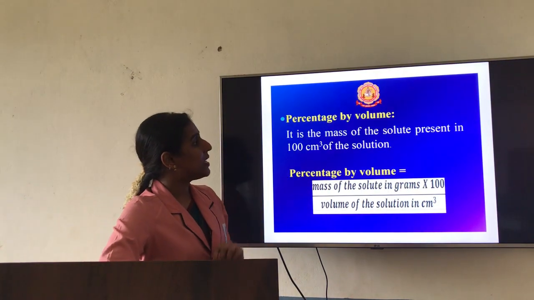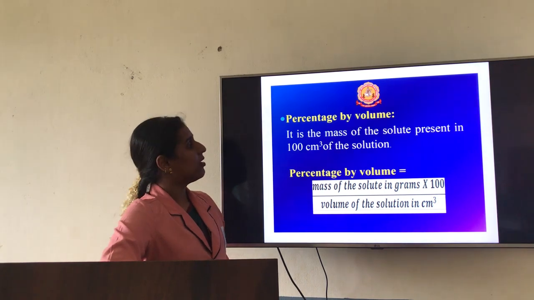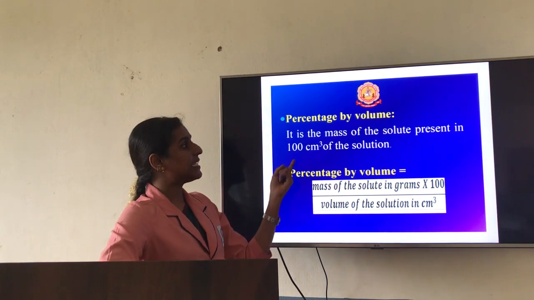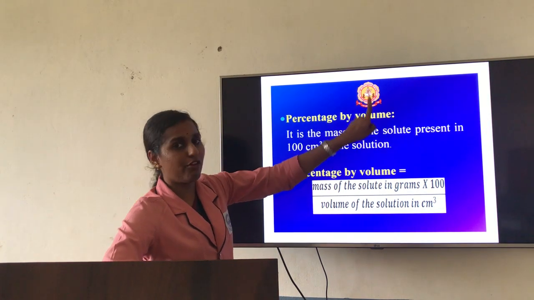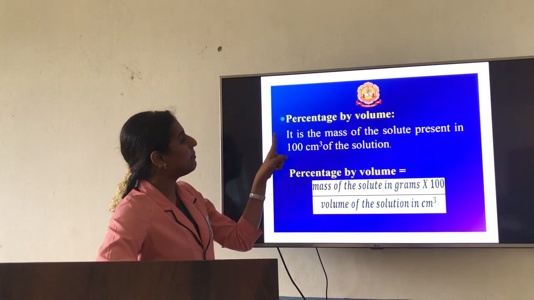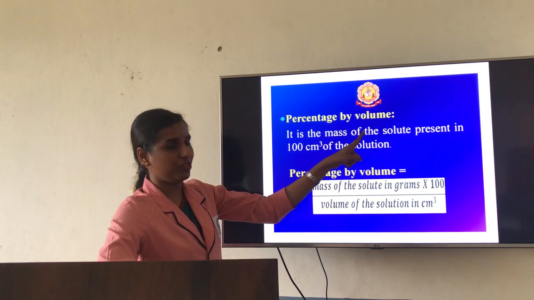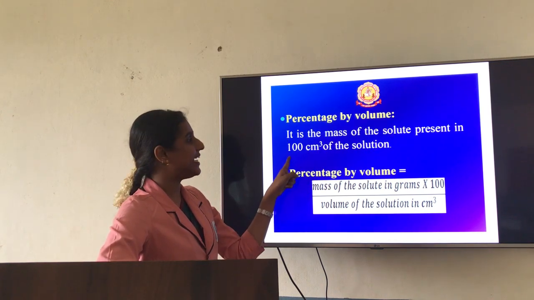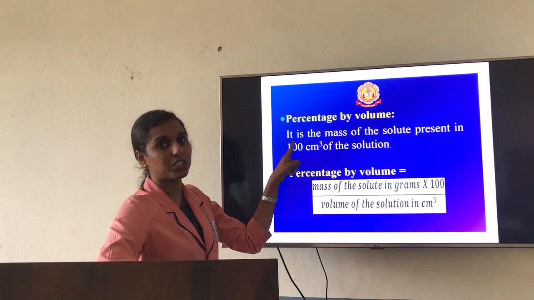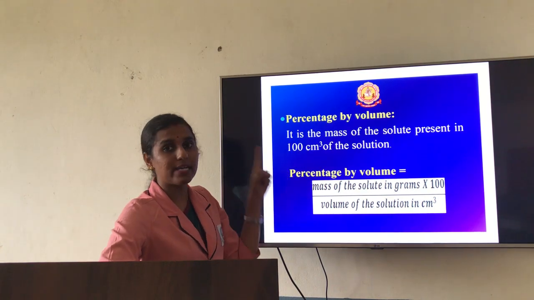Next one, percentage by volume. In the last slide you learned percentage by mass. Here you are just learning in terms of volume, that's it. Same concept: it is the mass of the solute present in 100 cm cube of the solution. There, in terms of mass, you took 100 gram.